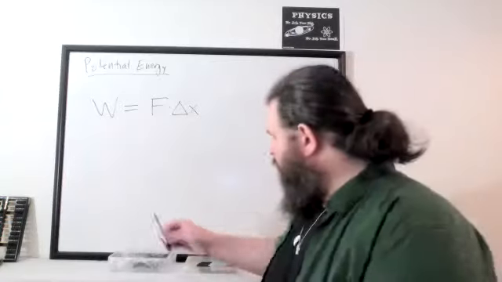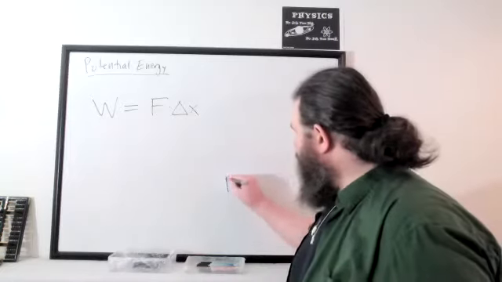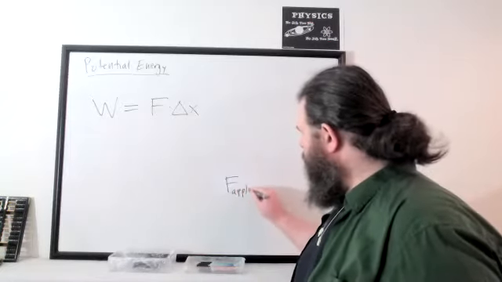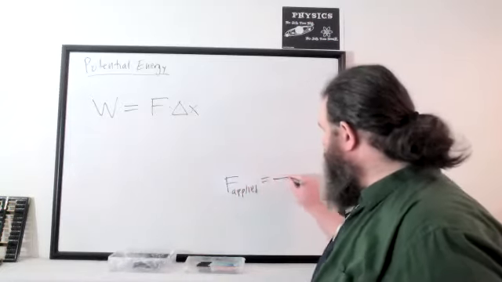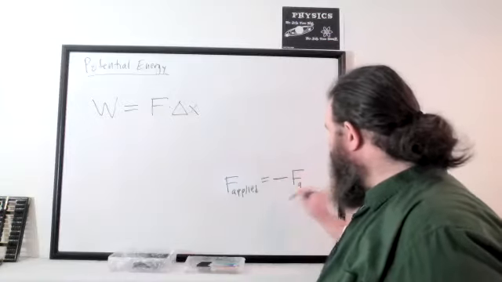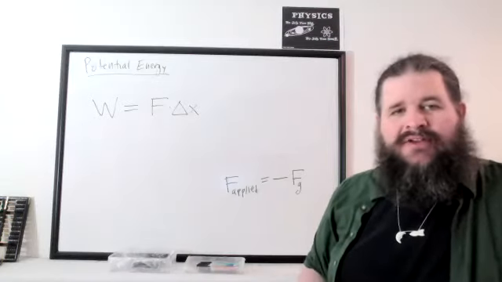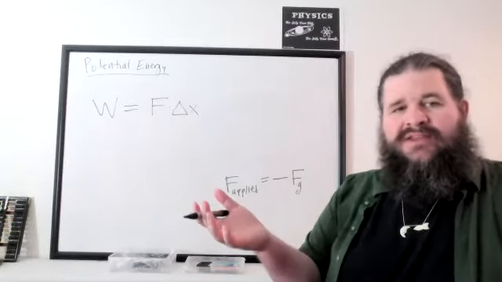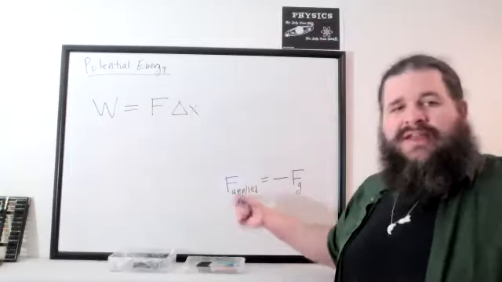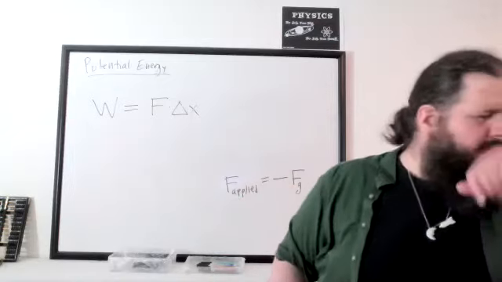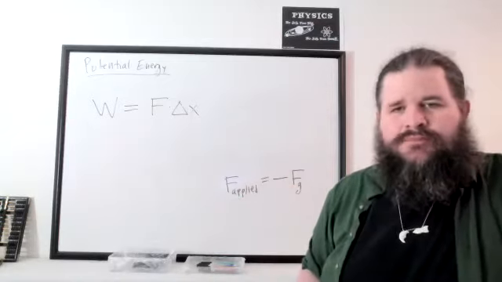Exactly, it's acting against gravity. So the force I'm applying is the opposite of the force of gravity. I'm applying a force that's exactly opposite to the force of gravity. If I'm holding it still, I'm applying a force to cancel out the force of gravity, so the total force is 0.